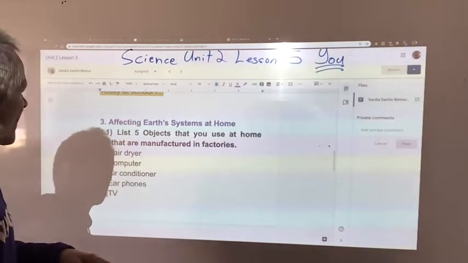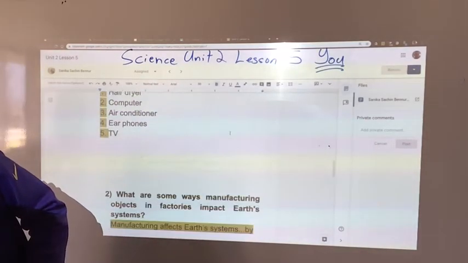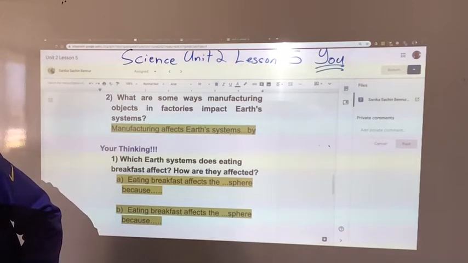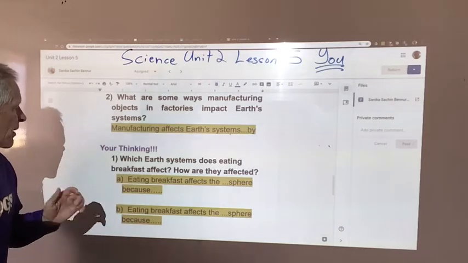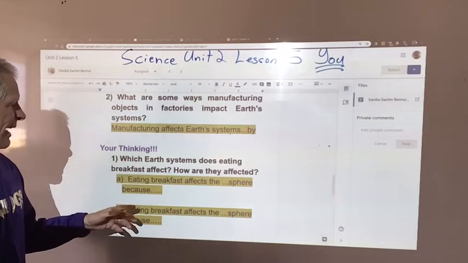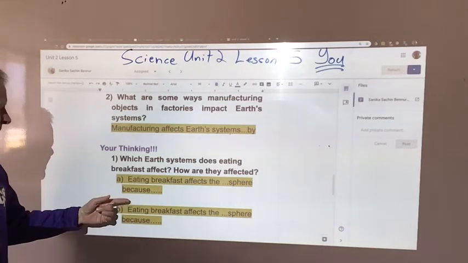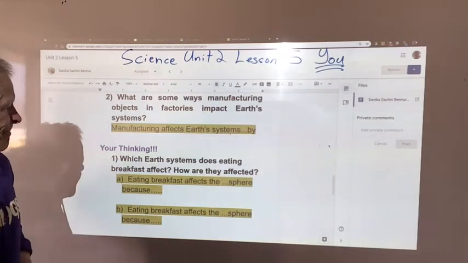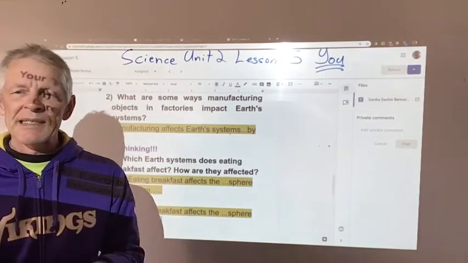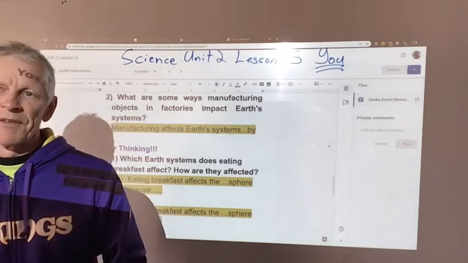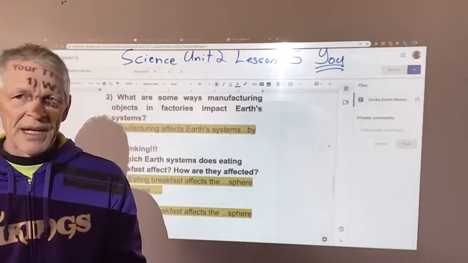Okay, and moving on to the next part there. What are some ways manufacturing objects in the factories impact Earth systems? Well, when we break this down, eating breakfast affects the... Well, most of the food you make is actually originating from the biosphere. If you're eating cereals, that's made from grains, that's plants.